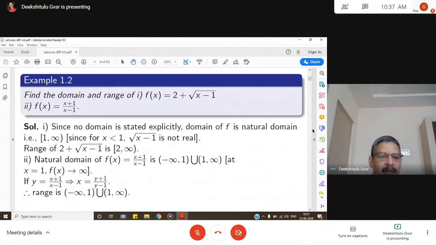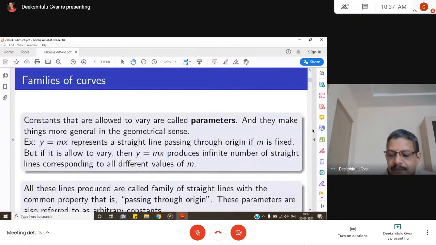And then the range is again minus infinity to 1, open, union, open 1 to infinity. So this is a simple example for this thing.